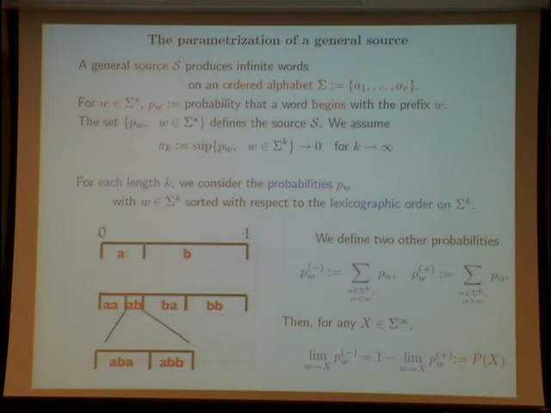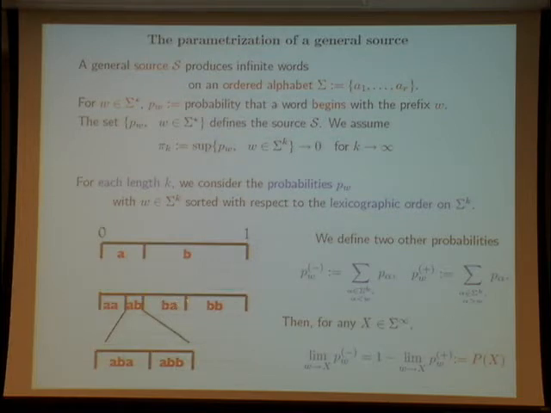For instance, you see here that this word has two ways to be defined: it is the smallest word which begins with BB, or the largest word which begins with BA.